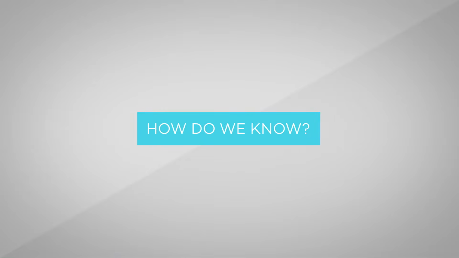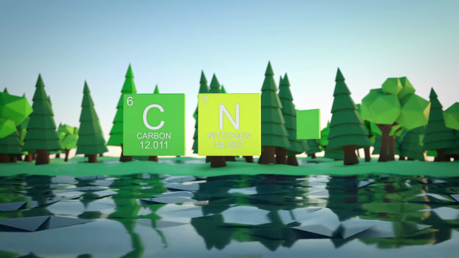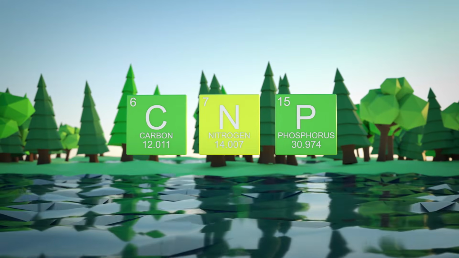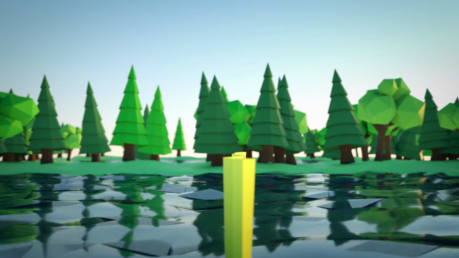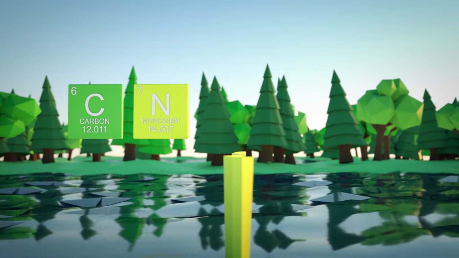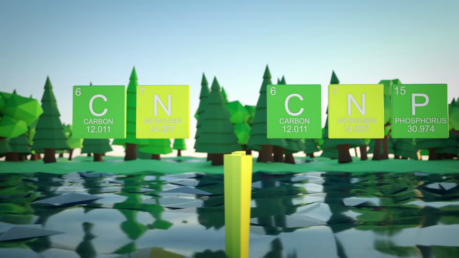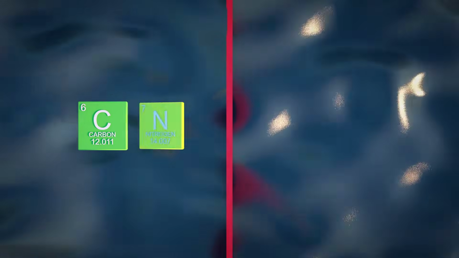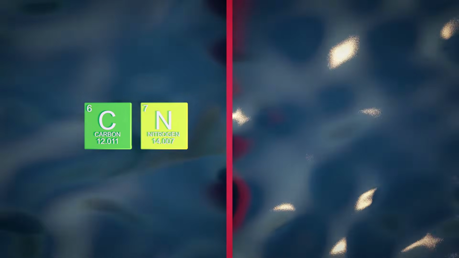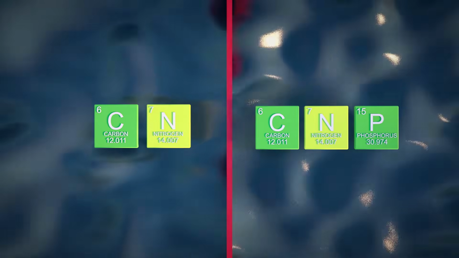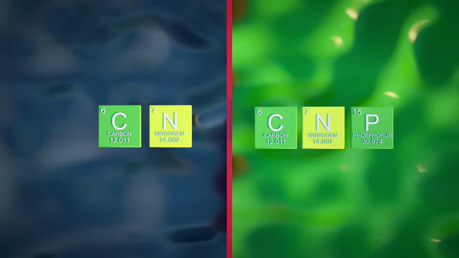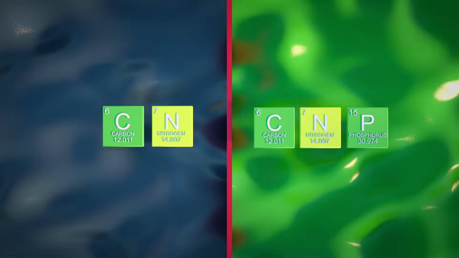How do we know? Researchers added carbon, nitrogen, and phosphorus to experimental lakes to see which nutrients caused the algal blooms. This included a lake divided by a vinyl curtain. Carbon and nitrogen were added to one side, and carbon, nitrogen, and phosphorus to the other. What we found: the side of the lake with carbon and nitrogen remained clear. On the side with carbon, nitrogen, and phosphorus, an algae bloom occurred, and the water became green. This confirmed that nitrogen and phosphorus were the cause of algal blooms.